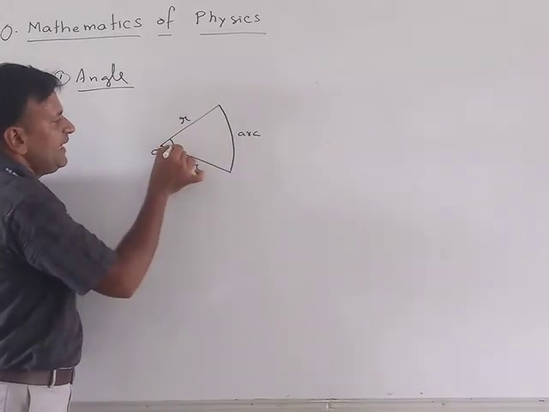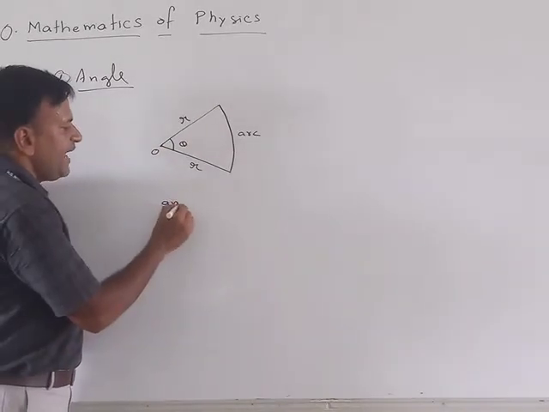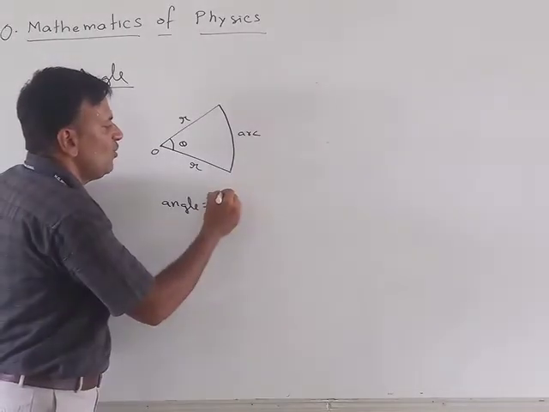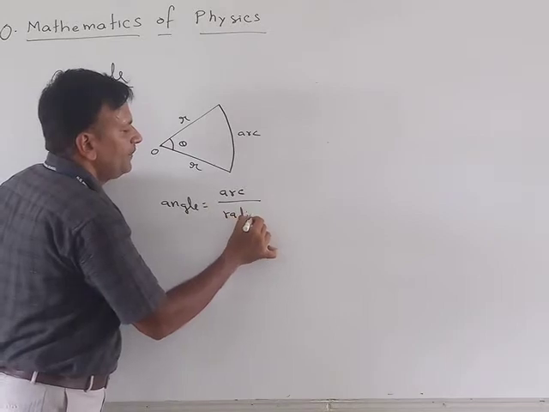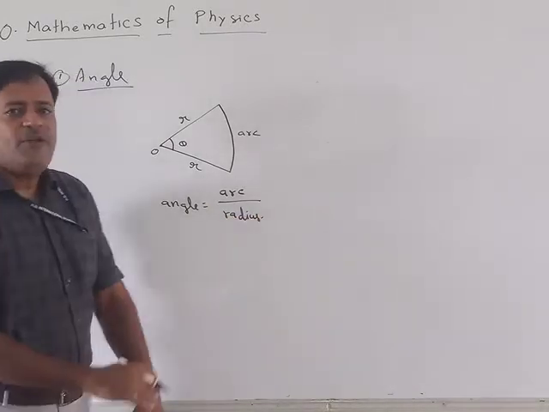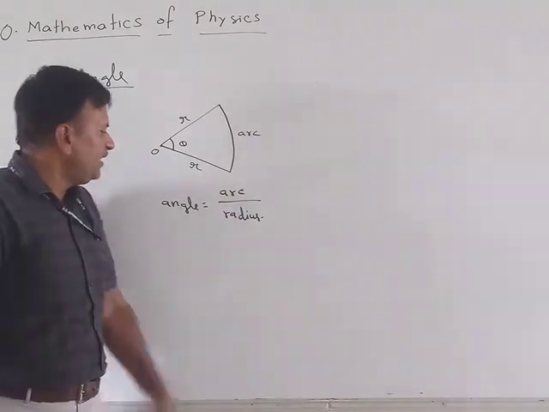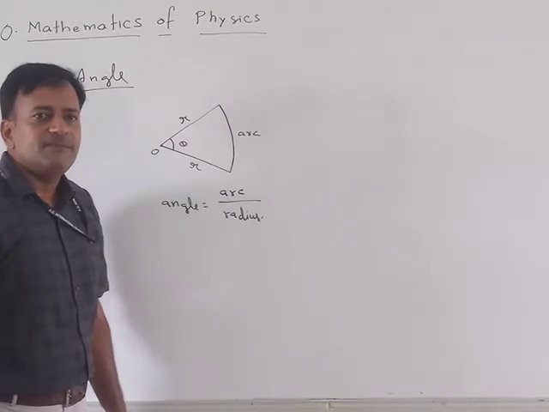So, this is angle theta, and angle is defined as the ratio of arc upon radius. This is how we define angle. Angle is equal to arc upon radius.